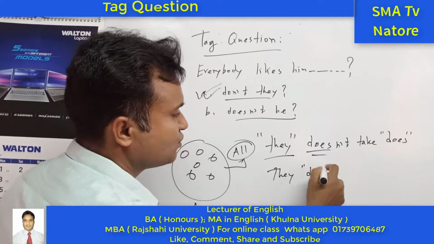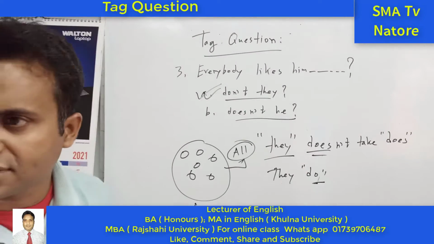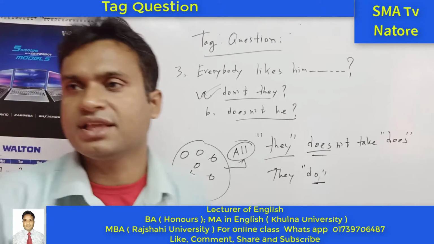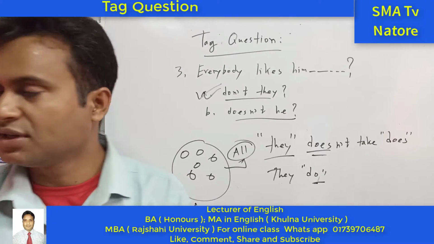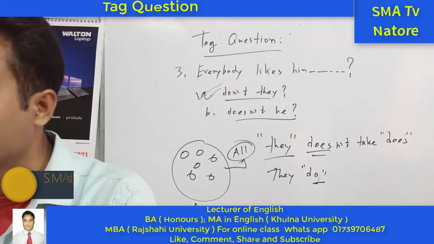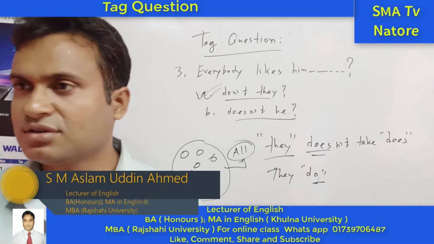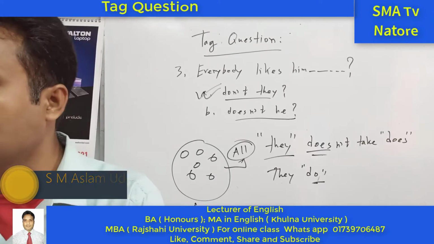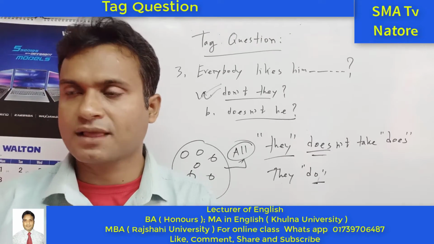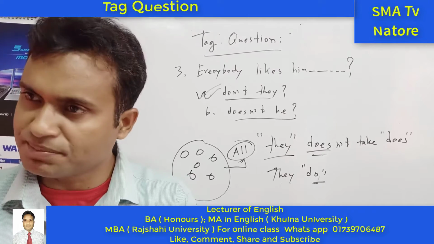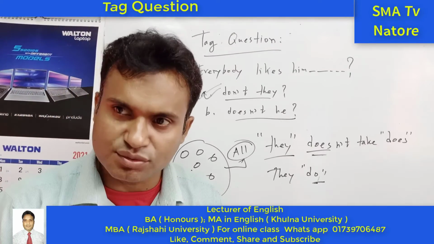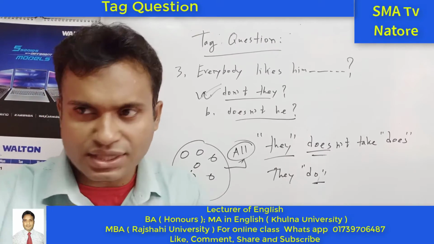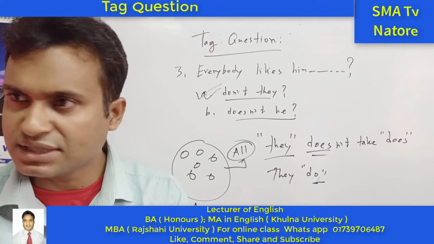The auxiliary verb "do" is similar to this pronoun. For example, they do not go there. He does not go there. She does not write. She doesn't swim. In this way we can use, for example, I am, you are, they are.